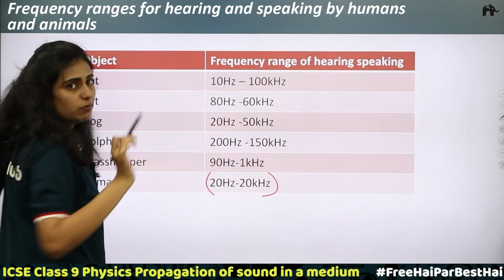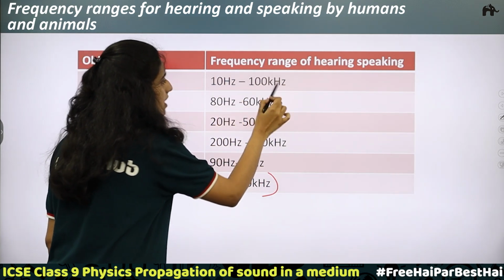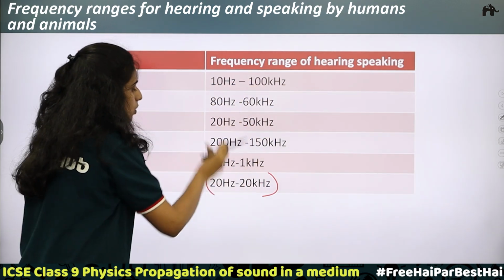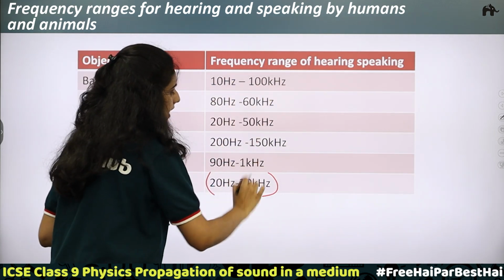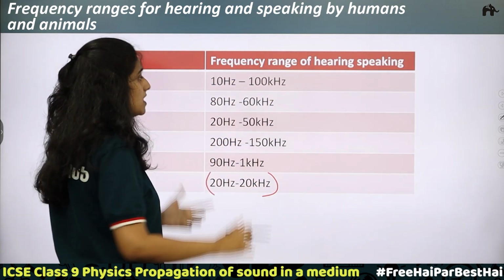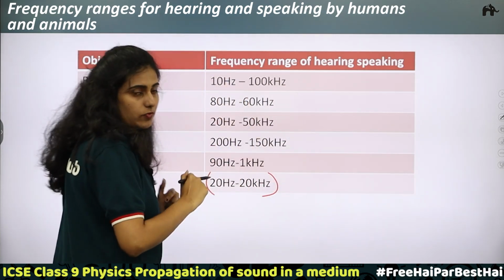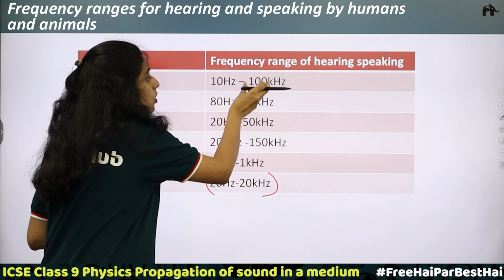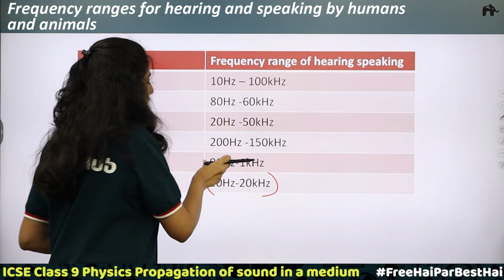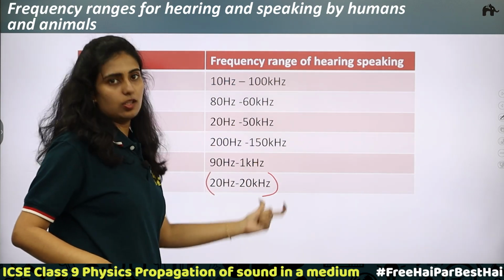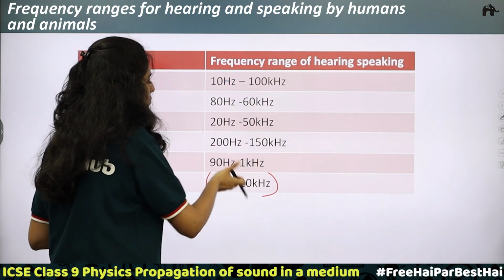Now, when you compare it with a bat, what is the range? 10 hertz to 100 kilohertz. 10 hertz is less than 20 hertz, and 100 kilohertz is greater than 20 kilohertz. So a bat has an audible range which is greater than that of humans, whose range is just 20 hertz to 20 kilohertz.